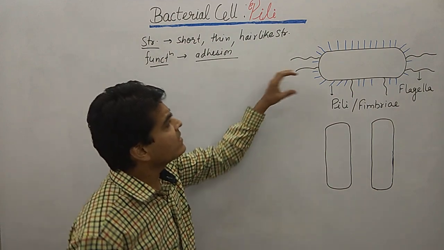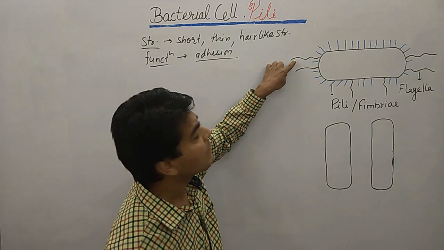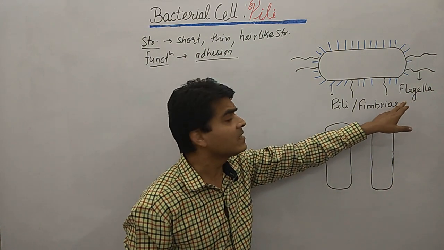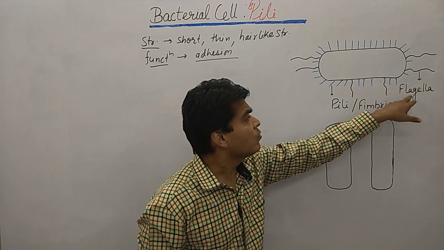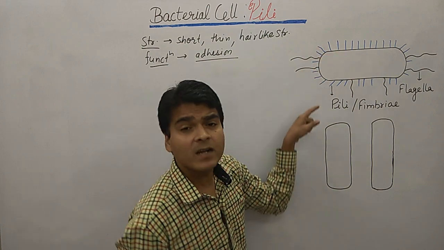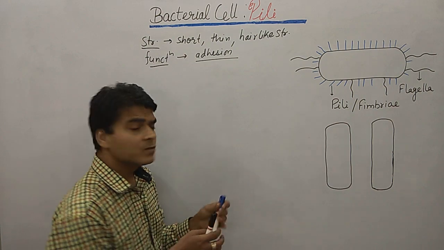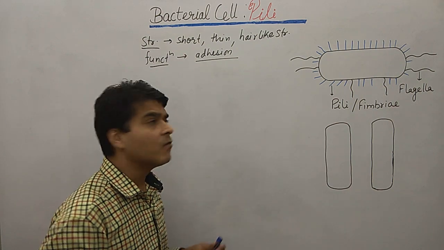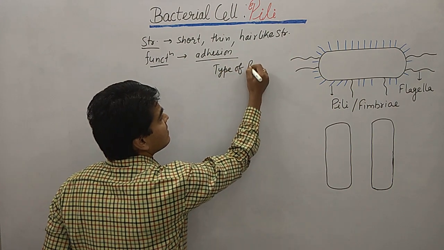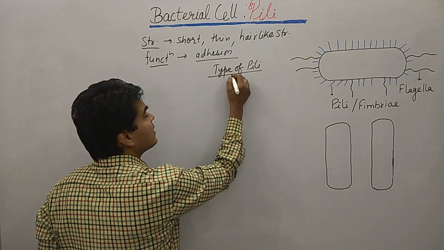If you look at the structure of bacteria, these long structures are flagella. The larger structure is what? Flagella. We already discussed the lecture on flagella; you can also go through that lecture. And these blue colored structures are what? Known as pili or fimbriae, or we can say pilus. So there are two types of pilus we find. Types of pili, clear?